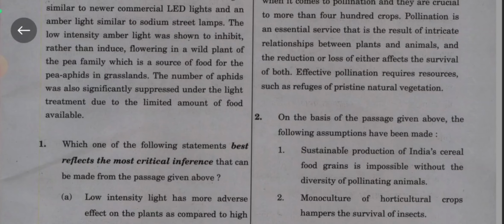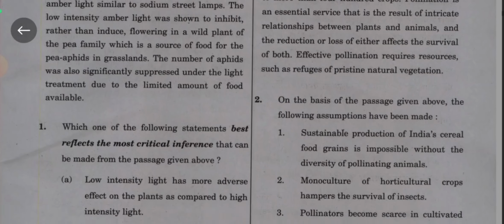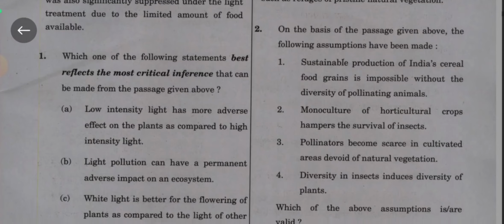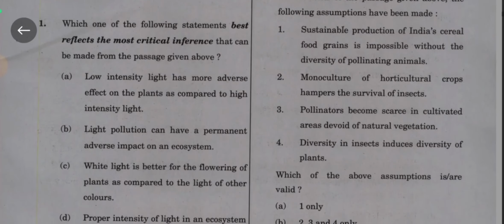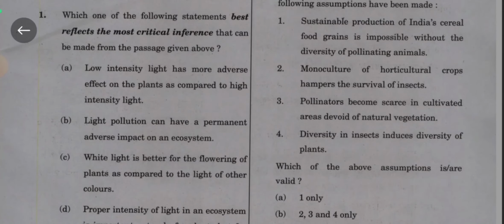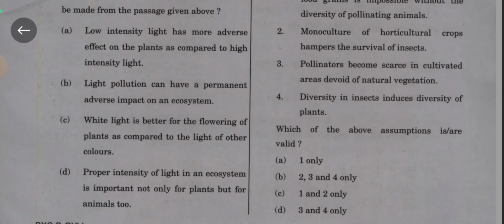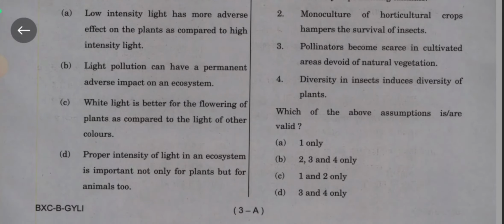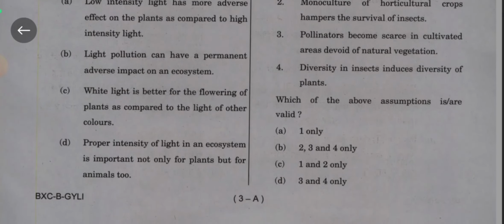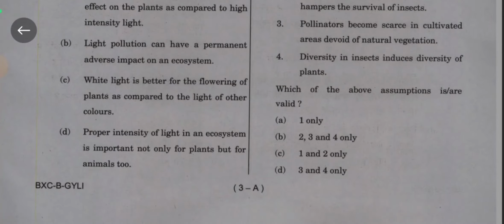The survival of both and effective pollination require resources such as refuges of pristine natural vegetation. Question number 2. On the basis of the passage given above, the following assumptions have been made. 1. Sustainable production of India's cereal food grain is impossible without a diverse range of pollinating animals. 2. Monoculture of horticulture crops hampers the survival of insects. 3. Pollinators become scarce in the cultivated areas devoid of natural vegetation. 4. Diversity is insect-induced diversity of plants. Which of the following assumptions is/are valid? Option A 1 only, option B 2, 3 and 4 only, option C 1 and 2 only, option D 3 and 4 only. Answer is option D, 3 and 4 only.